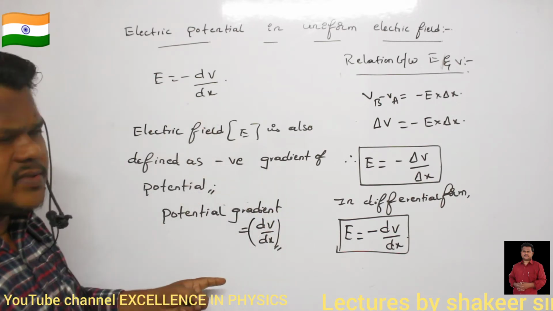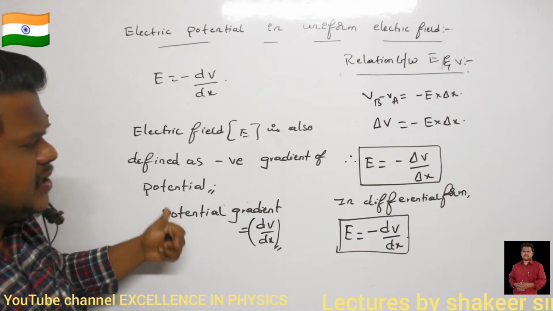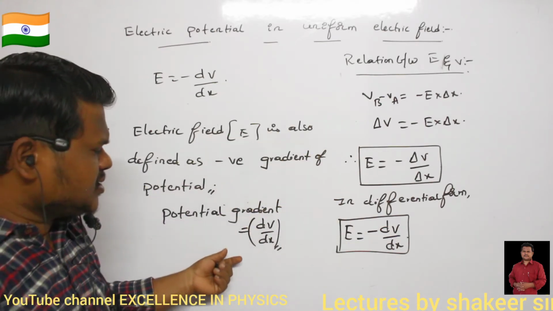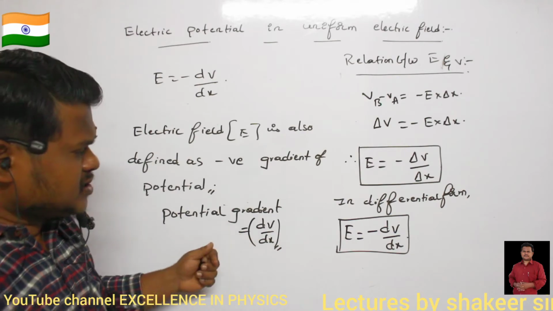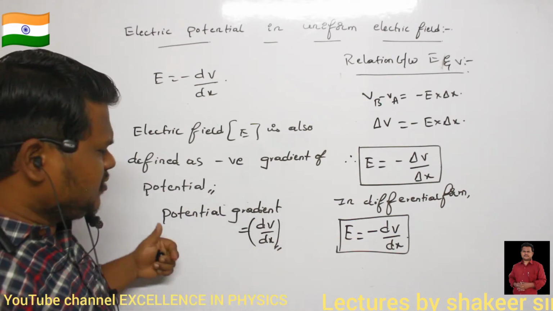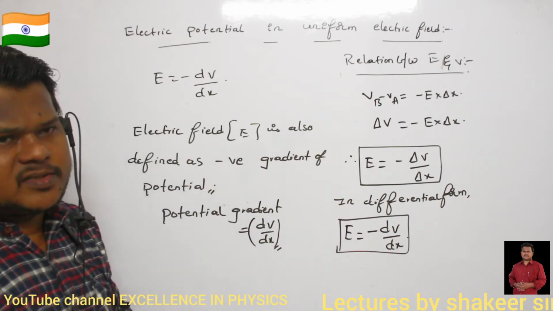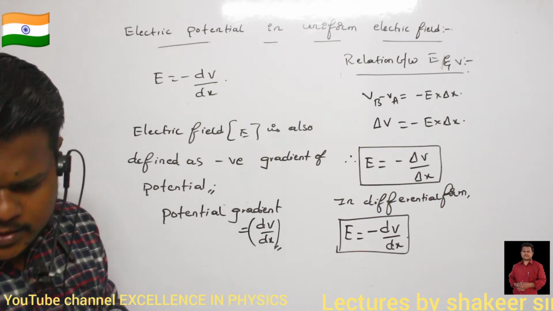So it also means that if I move in the direction of electric field, then potential difference between two points will reduce. That is one more meaning of this. Clear? So make a note of this.